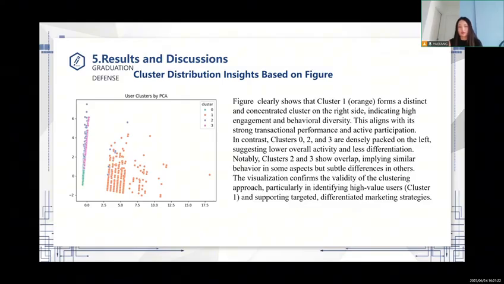In contrast, clusters 0, 2, and 3 are densely packed on the left, suggesting lower overall activity and less differentiation. Notably, clusters 2 and 3 show overlap, implying similar behavior in some aspects but subtle differences in others. The visualization confirms the validity of the clustering approach, particularly in identifying high-value users, cluster 1, and supports targeted, differentiated marketing strategies. See the next PPT.